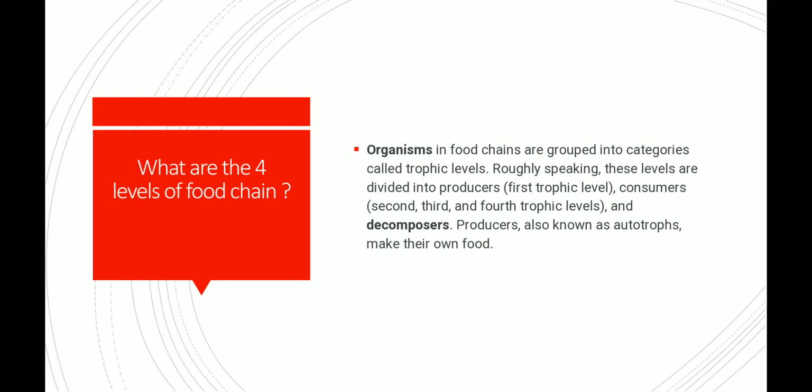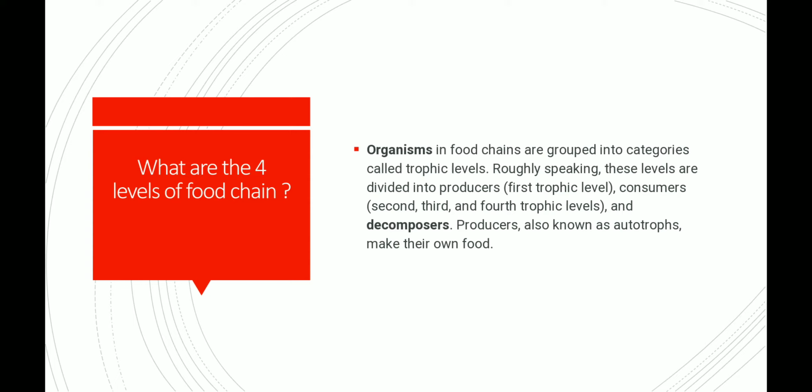Now, what are the four levels of a food chain? Organisms in a food chain are grouped into categories called trophic levels. So in a food chain we have four levels, and altogether they are known as trophic levels. Roughly speaking, these levels are divided into producers, as we have seen in the picture, the first trophic level. Then the second, third and fourth are consumers, which will eat. Producers means which will produce, and decomposers is the last.